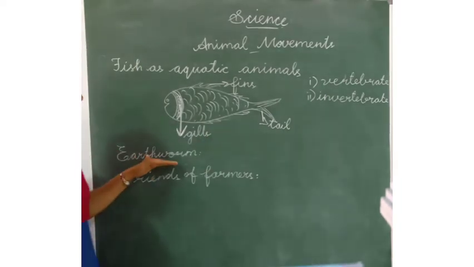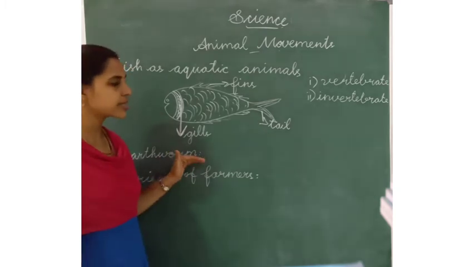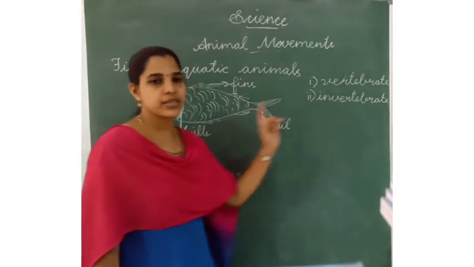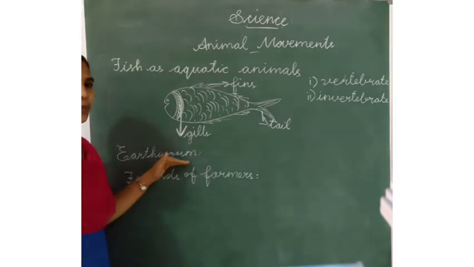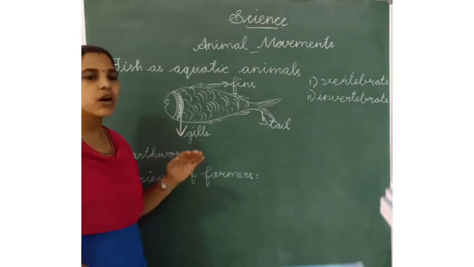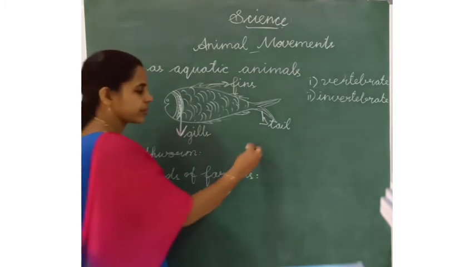Next one is earthworm. What is called earthworm? Do you know, earthworm is an invertebrate. Okay, it has no backbone. So how do they breathe? Earthworms breathe through their moist skin. Okay.